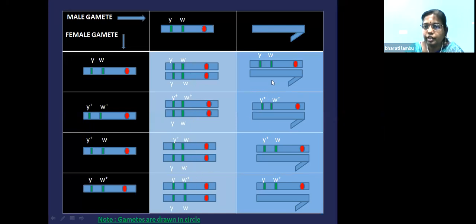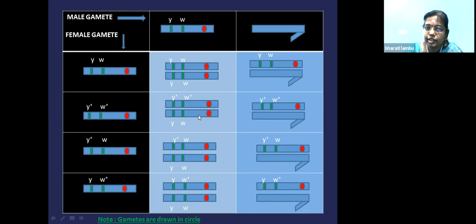We'll shift to the next cross. So now if you cross the Y chromosome with this X chromosome, you will get YW with the Y chromosome. If you cross this with this, you will get Y plus W plus with the Y chromosome. If you cross this with this, you will get Y plus W with the Y chromosome. If you cross this with this, you will get YW plus with the Y chromosome. So these are all sons, that is male, because they carry the male Y chromosome. So these are sons and these are daughters.